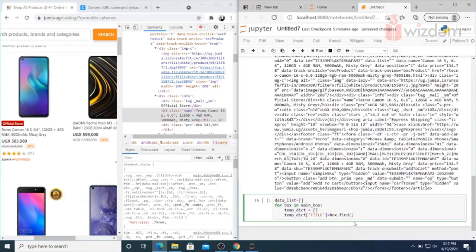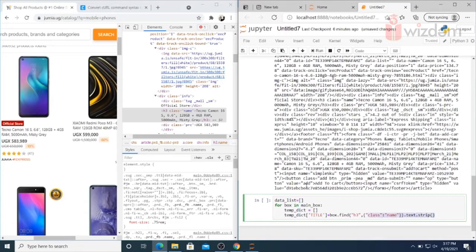So I'll use here the tag name h3, the element name, and then the class name is class colon, the name of the class is name. Oh sorry, text dot strip. I'm just going to strip it. That's a text element. Now the same thing I have to do for price as well.